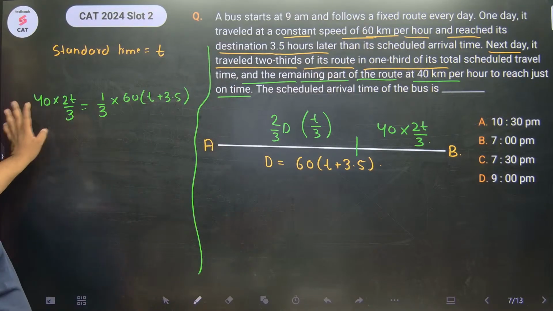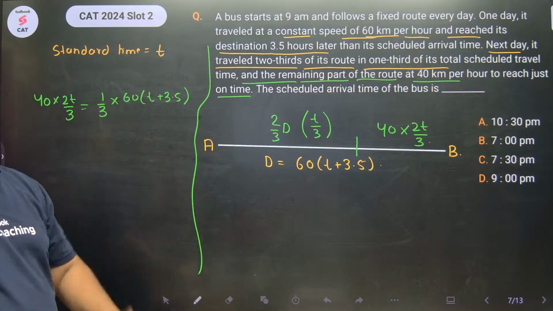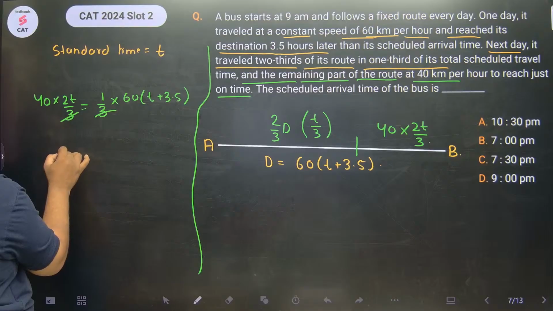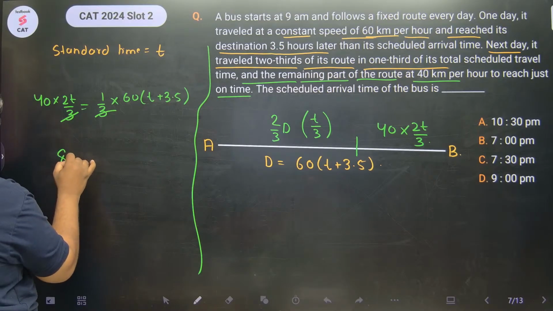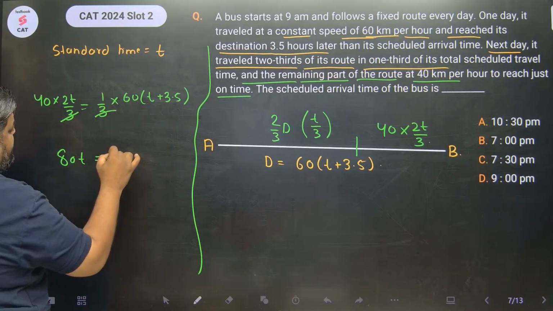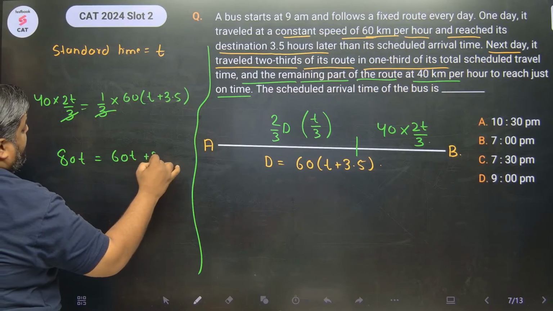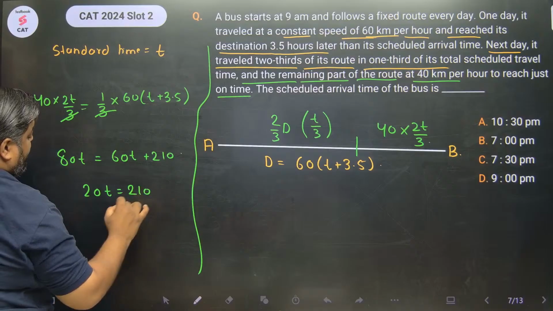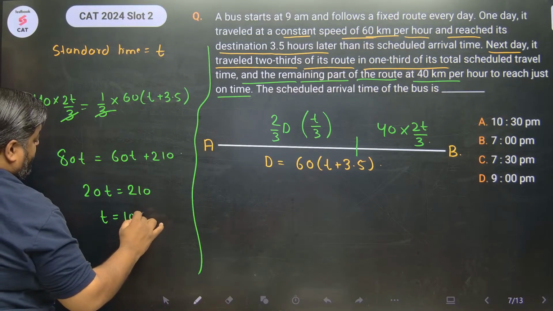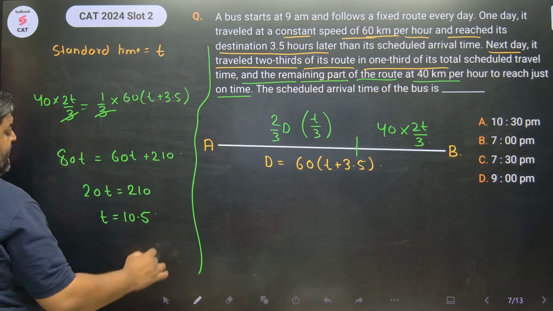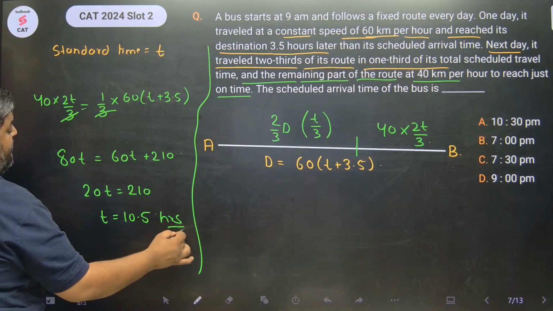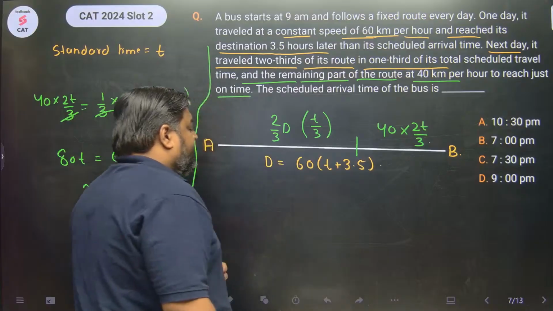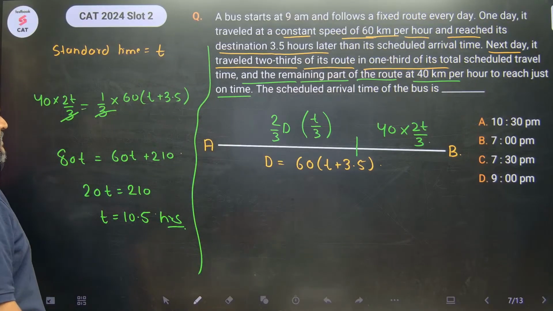And now we have a linear equation in one variable, which is solvable. करो solve. 3 से 3 गया. This is 80T equals 60T plus 210. So 20T equals 210. T is equal to 10.5 hours. So the standard time that the bus takes to travel from A to B is 10.5 hours.